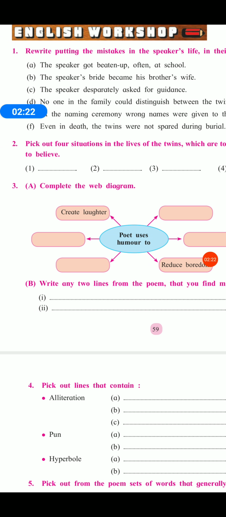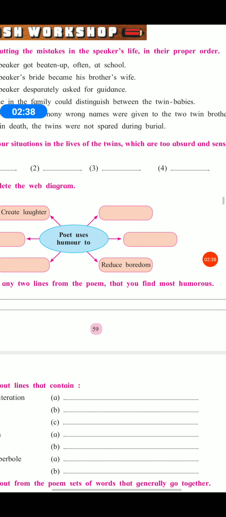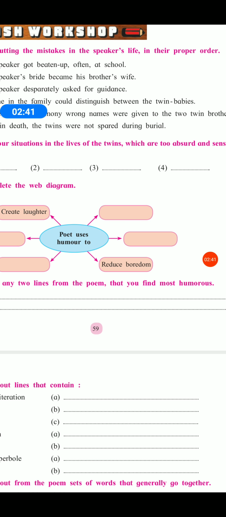First one is, two people began mistaking one for the other. Second one is, the speaker's brother got the name John intended for the speaker. Third one is, the speaker's intended bride became his brother's wife. And the fourth one, when the speaker died, the neighbors came and buried his brother John.